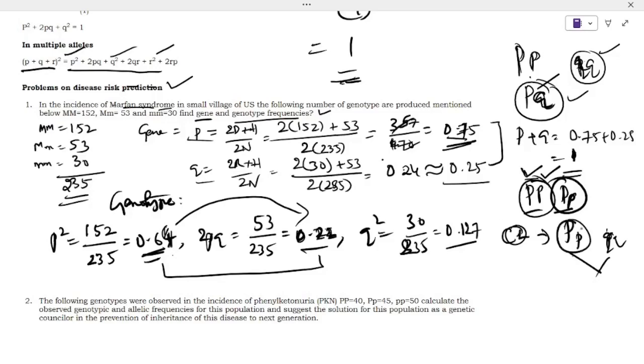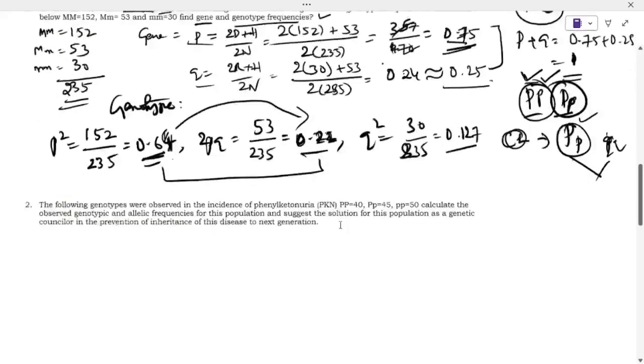You can check the karyotype, and after mating, amniocentesis or chorionic villus sampling can be done on the fetus, and then we can check the incidence of the disease. Because of that, the affected individual should not marry, to prevent passing the disease to the next generation.